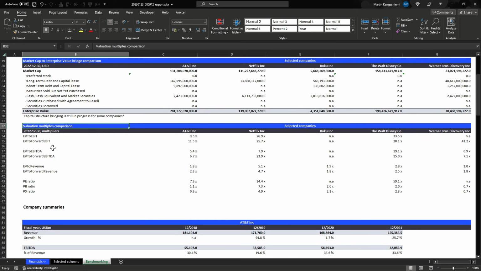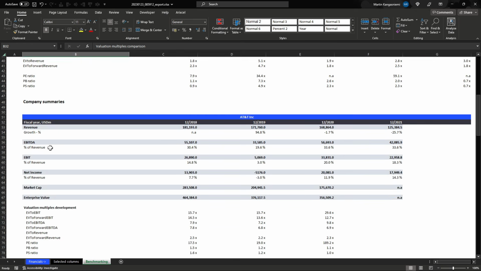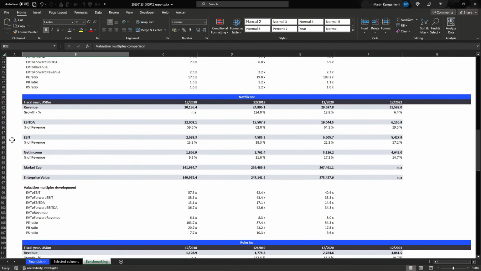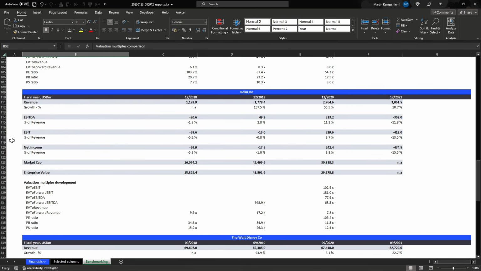Please note that you can also get these figures on a daily basis, using the daily valuation data selection in the export window. Lastly, all your selected companies will be summarized in individual data tables at the bottom of this sheet. Please let us know if there are any other relevant data points that you would like to see included here. And there you go.